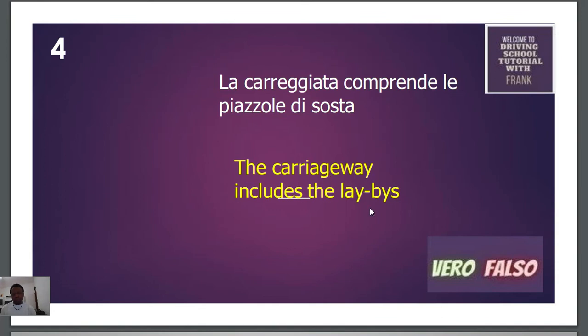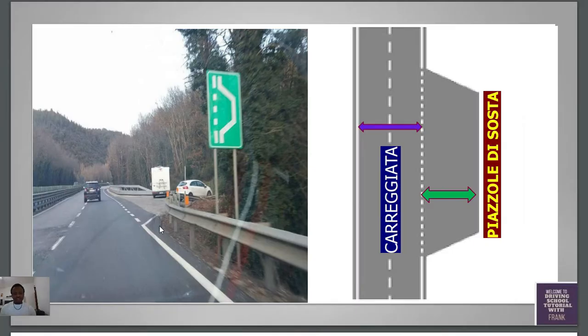Now you need to first know which one is the carriageway and which one is the laybys. For example, if you see this kind of road which we represent here, from here to here is one carriageway, which is this line to this line. And for example, the image you still see here, from this continuous line to this discontinuous line is one carriageway, or one carreggiata. And from this discontinuous line to this line here is piazzole di sosta.